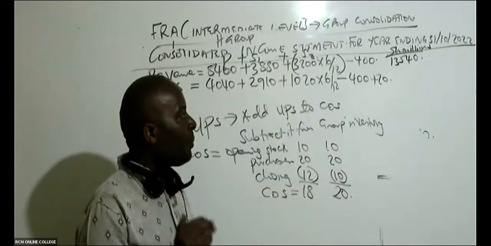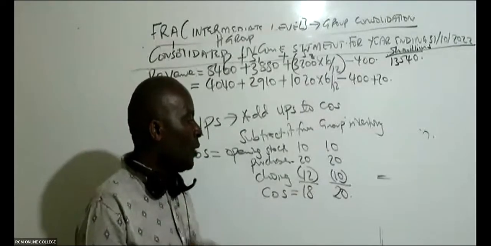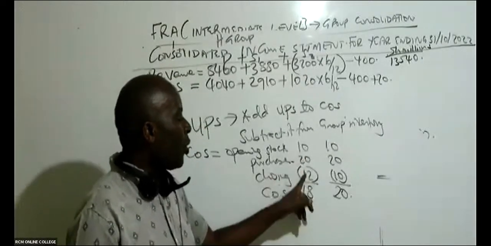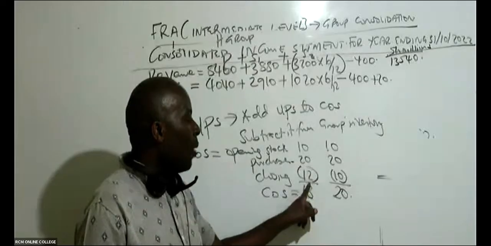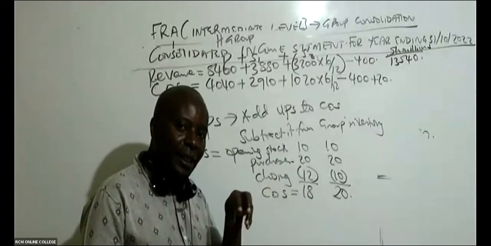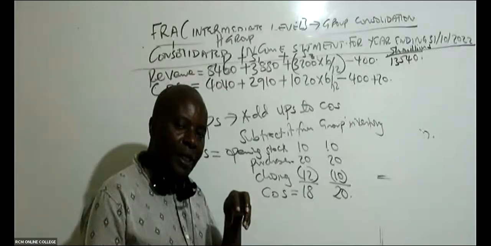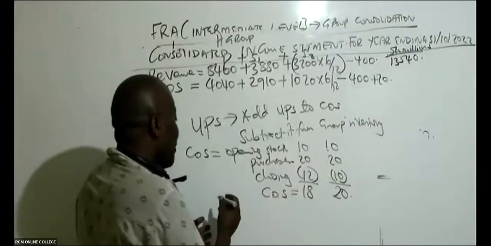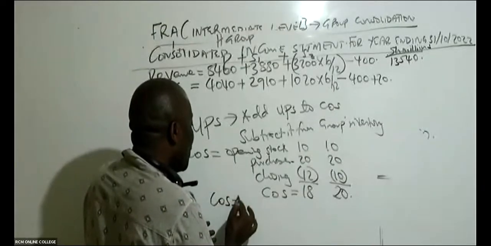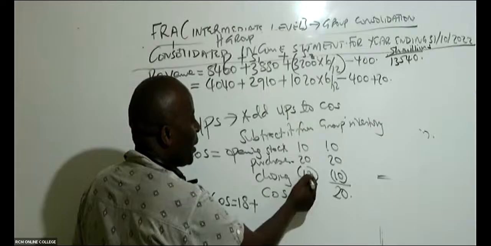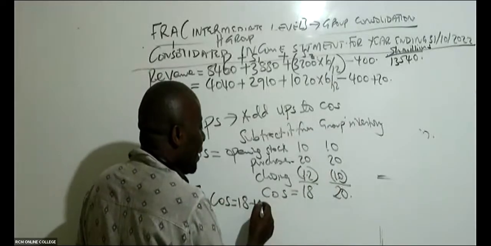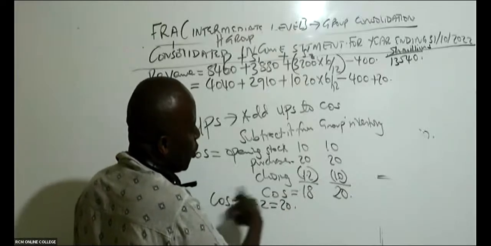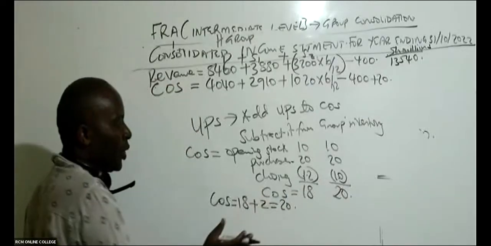Now, ladies and gentlemen, please listen to me very well. You can see when we overstated our closing stock, our cost of sales is understated. So then what I should have done, I should have simply taken the cost of sales, which was 18, plus assuming this difference is the UPS, I should have just added the UPS of 2 to get 20, like that. Please, I don't want to go into semantics here.